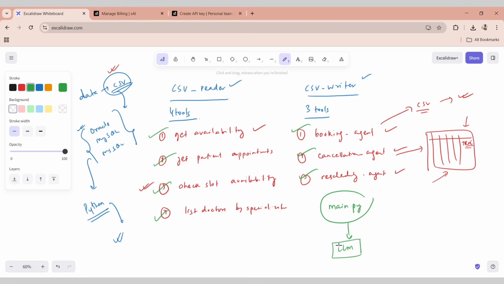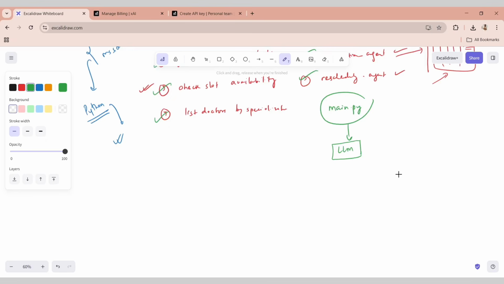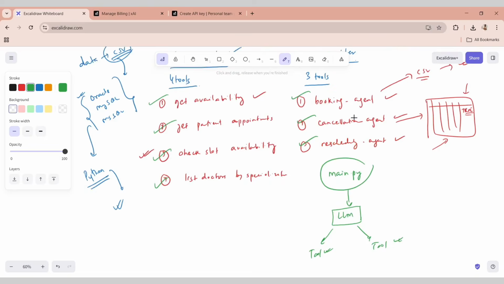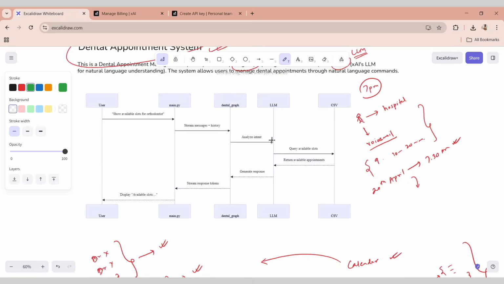Your LLM is able to understand the user's question, and then the LLM is able to redirect and call which particular tool it wants to call, right? That's exactly what an agentic AI flow is, right? We'll talk about the architecture shortly, but this is what our use case is.